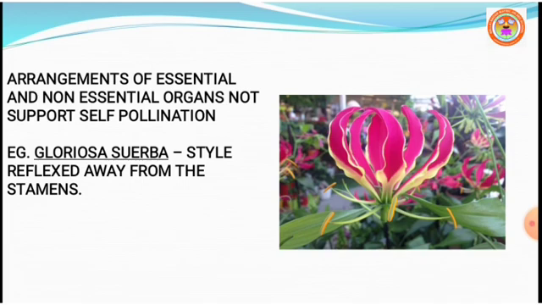In Gloriosa superba, the style reflects away from the stamens, so it is not possible to carry out self pollination due to the arrangement of sex organs.